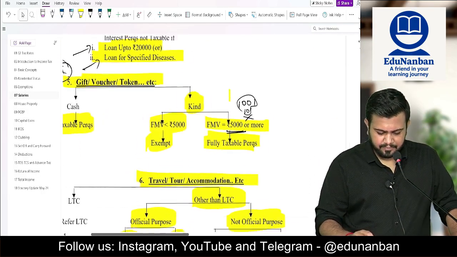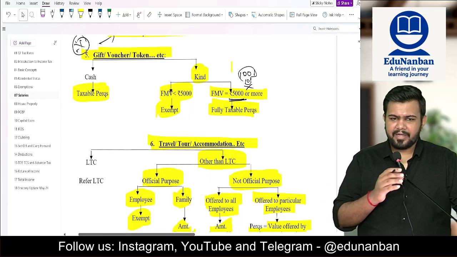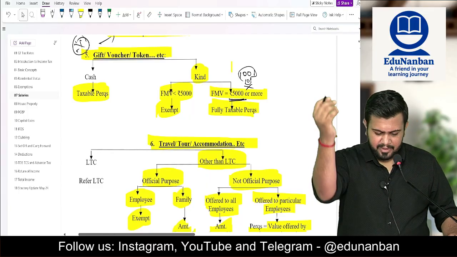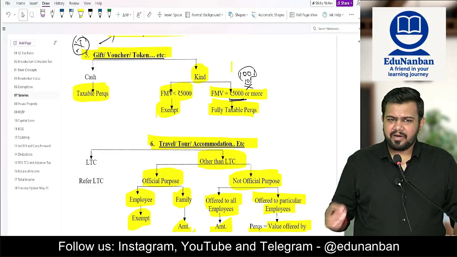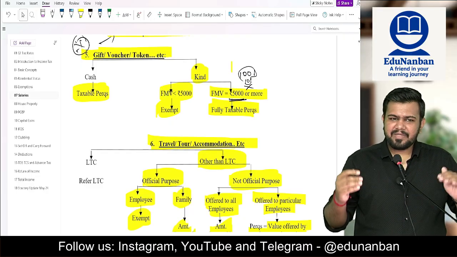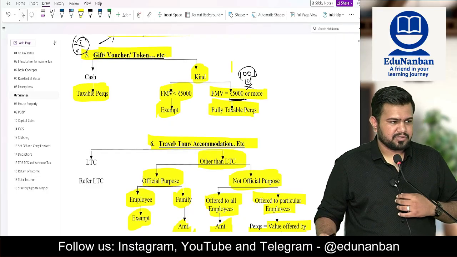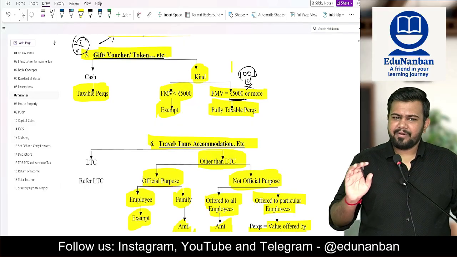Okay. Now, gift, voucher, token, etc. If cash is given to the employee, cash means what? Only cash? No, it means money also. It can be given through bank also. If money is given to the employee, it is fully taxable.